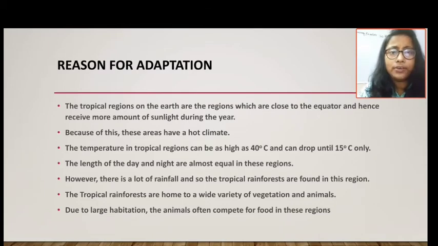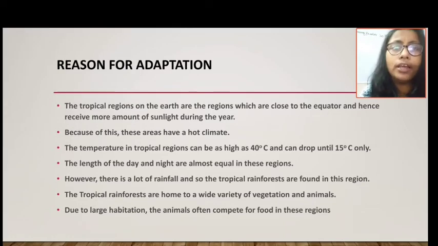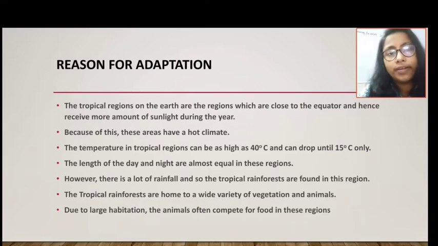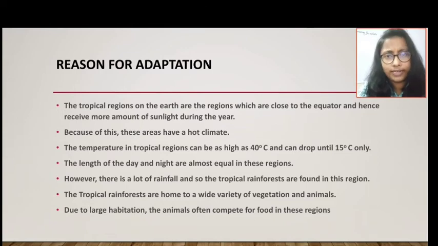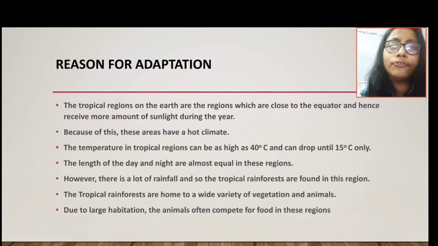Okay, the tropical region on the earth, the regions which are close to the equator, and hence receive a greater amount of sunlight during the year. Okay, so that is one of the reasons. And in this tropical region, most of the time it maintains almost equality of day and night time. Do you know that? And as for the temperature, it does not decrease below 15 degrees centigrade, and when it is high, it is 40 to 42 degrees centigrade. So it is very, very good for living purposes.